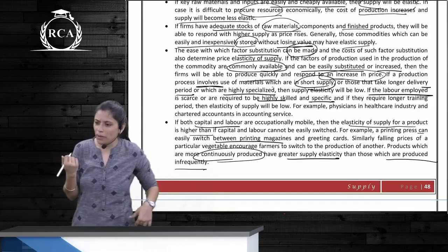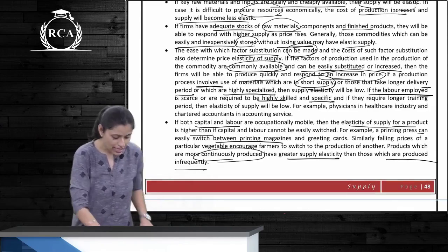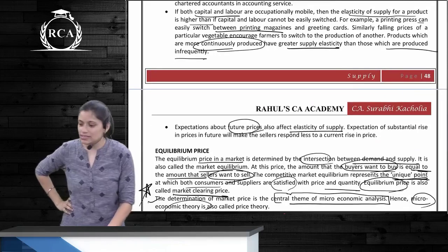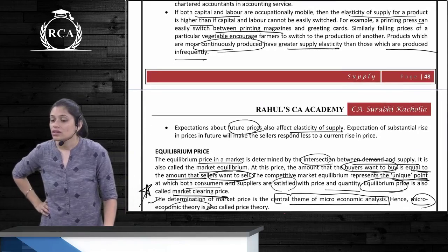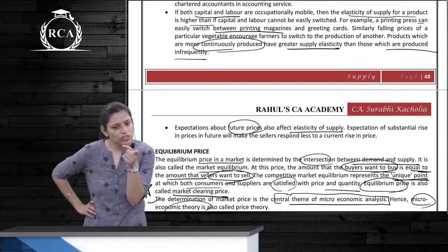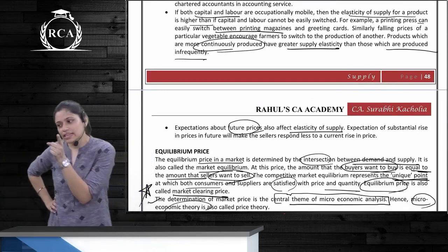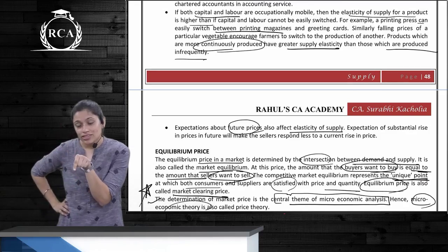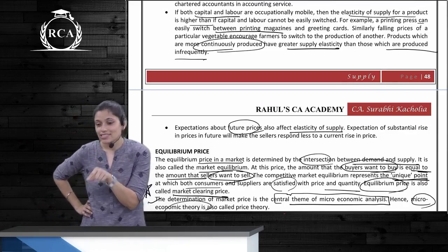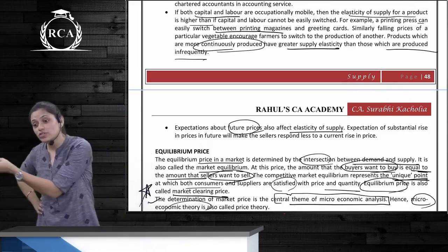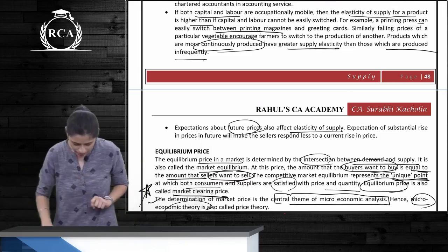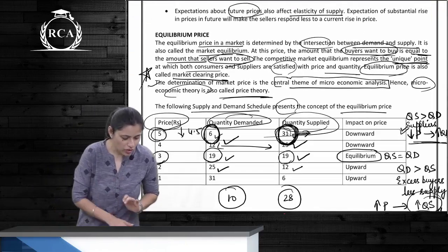Capital and labor are mobile. And expectation of future prices. What does expectation of future prices mean here? Elasticity of supply changes based on expectation of future prices. If price is increasing at a future date, is elasticity of supply right now less or more? Less. And if prices are decreasing at a future date, supply more. Clear? Everyone? What is equilibrium price? Chalo.